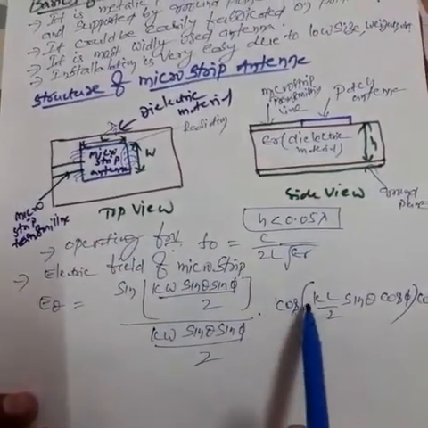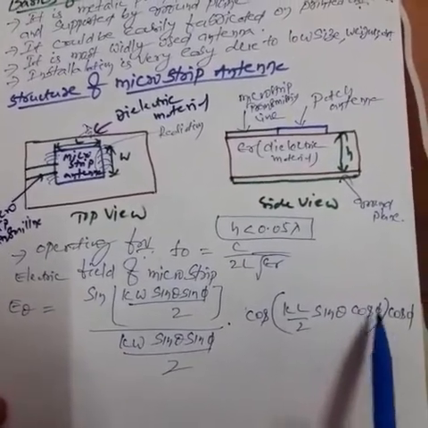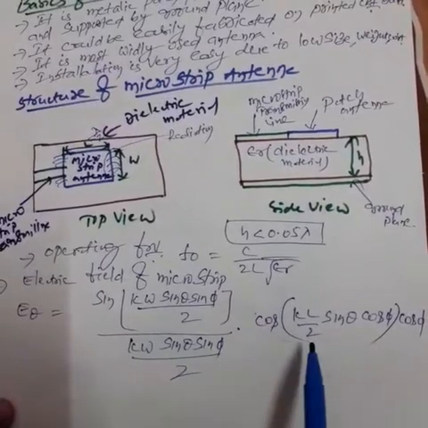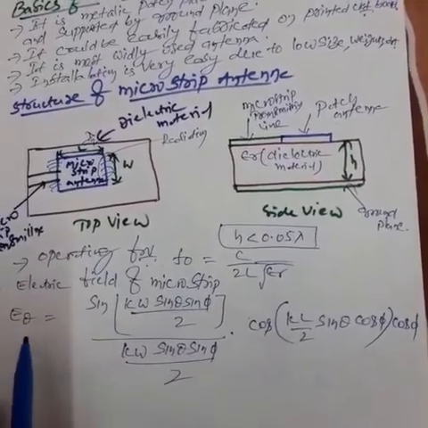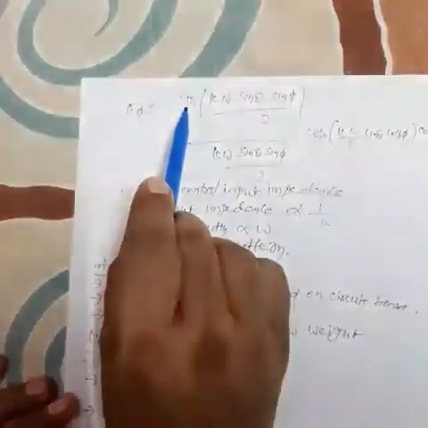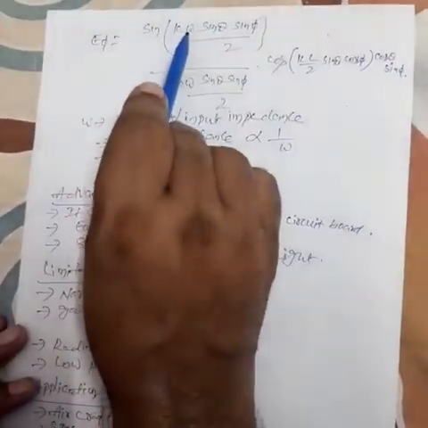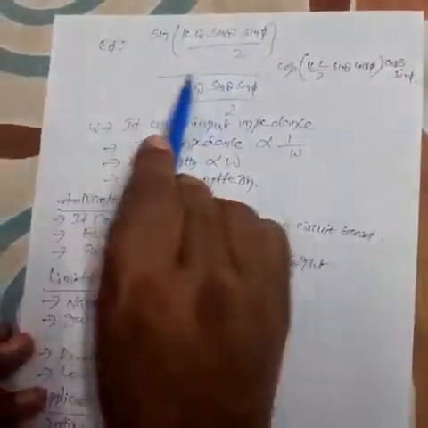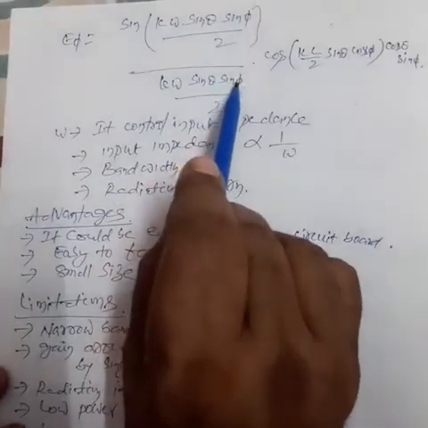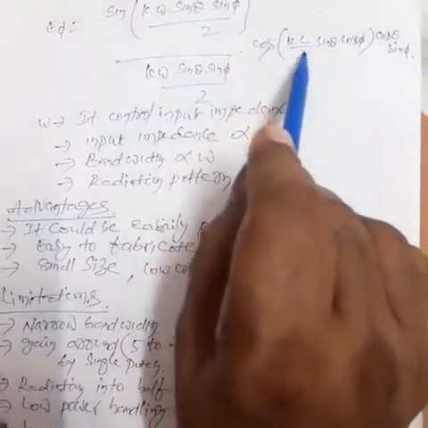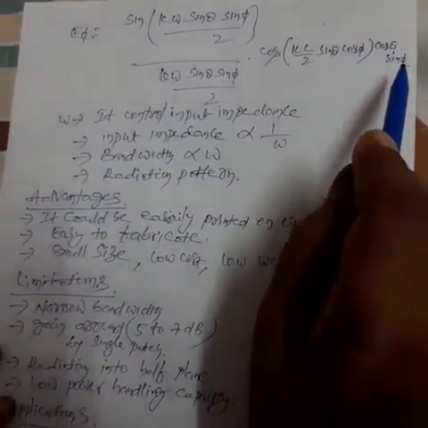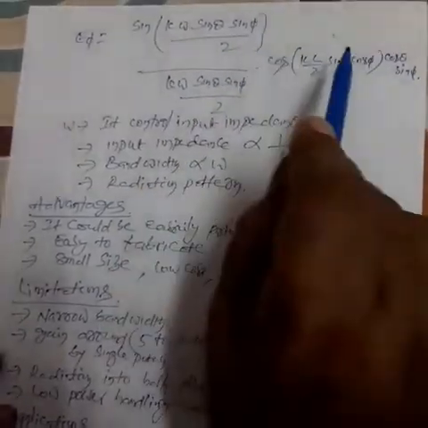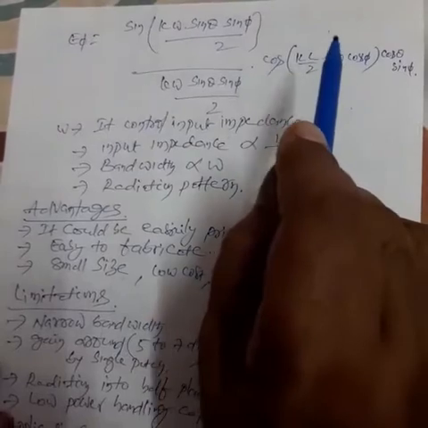Next is E phi, also an electric field of the microstrip antenna: sine of kW sine theta sine pi by 2, divided by kW sine theta sine pi by 2, into cos of kL by 2 sine theta cos phi, into cos theta sine phi. These formulas are directly from Antenna and Wave Propagation by Ramesh Gorkar.